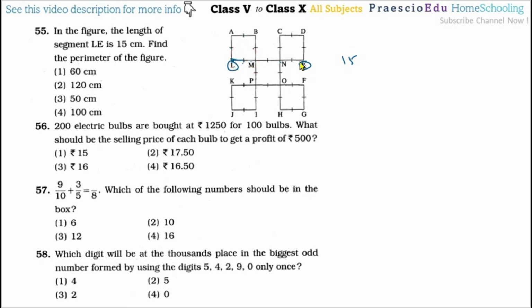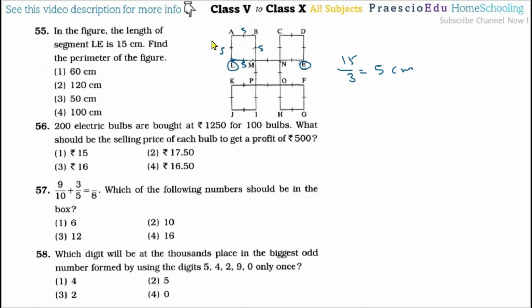So here three equal parts are made, so we have to divide it by 3, which means 5 centimeters is the length of LM. The MN also is 5 centimeters, and NE also. This square ABLM has all sides equal, because it is a square, and here also, 5 centimeters, 5 centimeters, 5 centimeters.